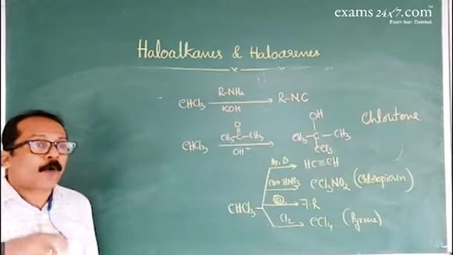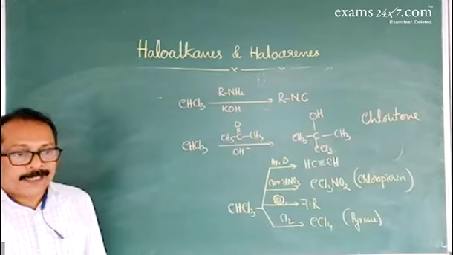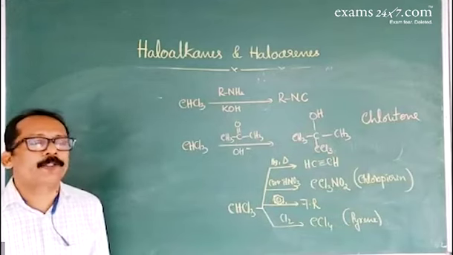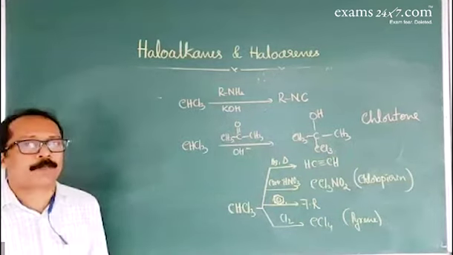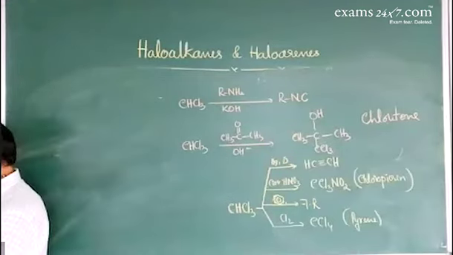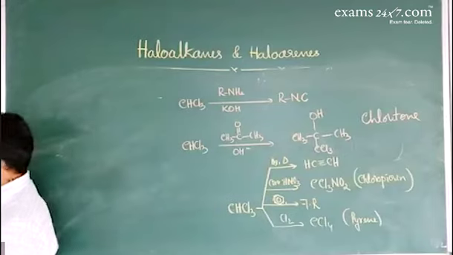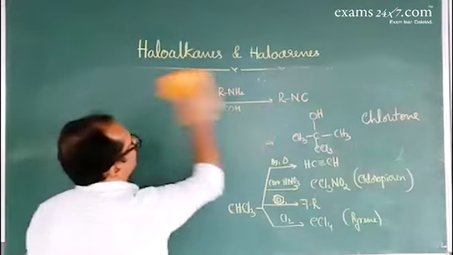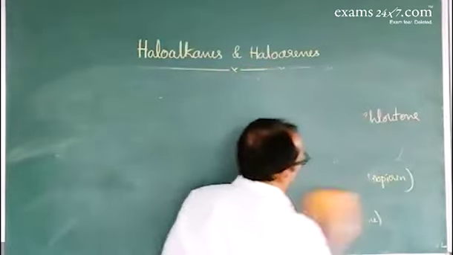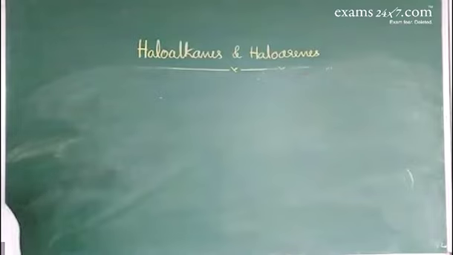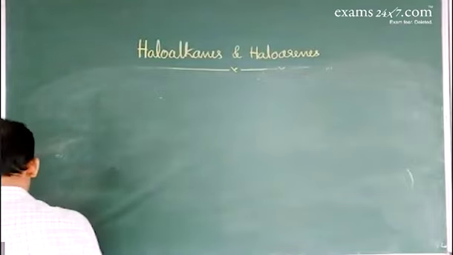And chloroform on oxidation gives a poisonous compound called carbonyl chloride, also called phosgene. Now, the next compound is iodoform, CHI3. Just like chloroform, iodoform can be prepared using haloform reaction.